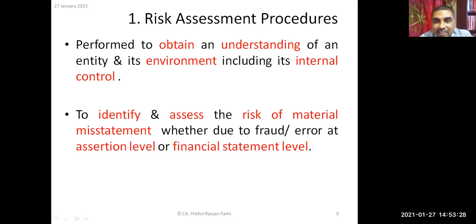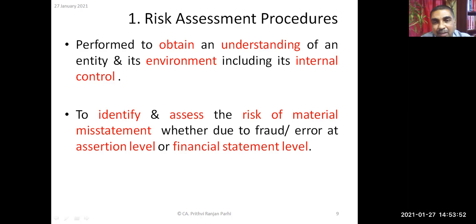These procedures are used to identify and assess the risk of material misstatement, whether due to fraud or error, at assertion level or at financial statement level. The objective is that the auditor needs to identify the chance that there will be a misstatement in the financial statement, and that the misstatement is material.